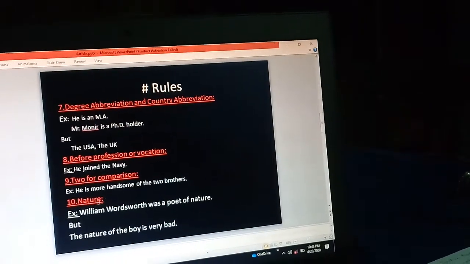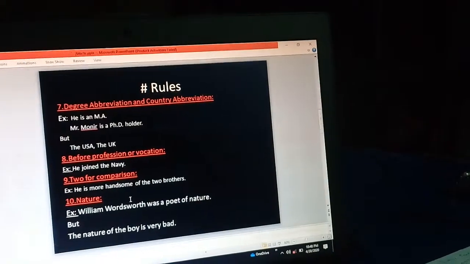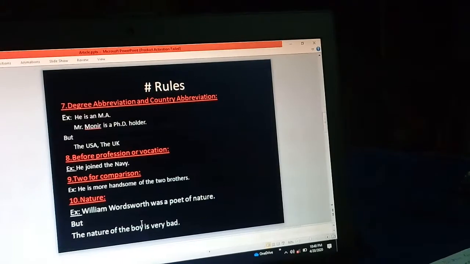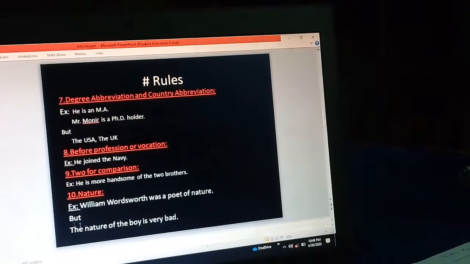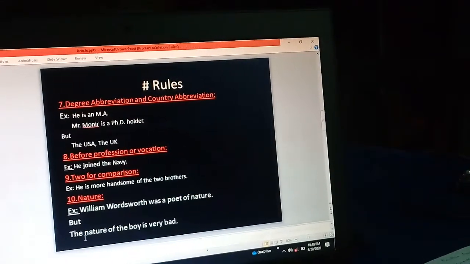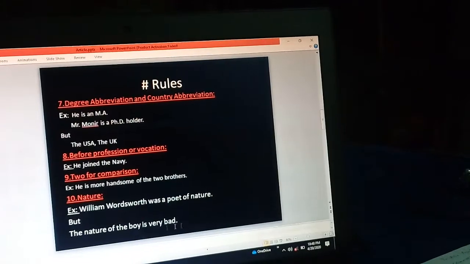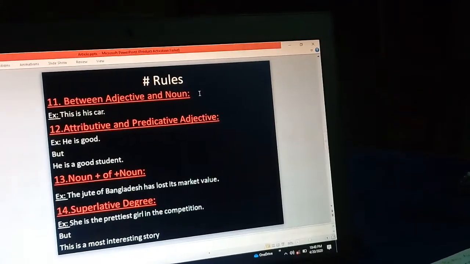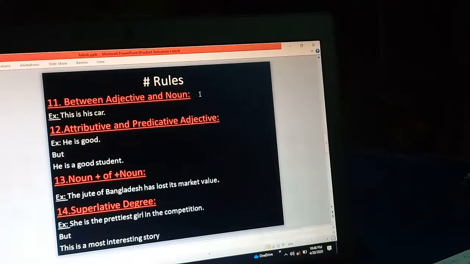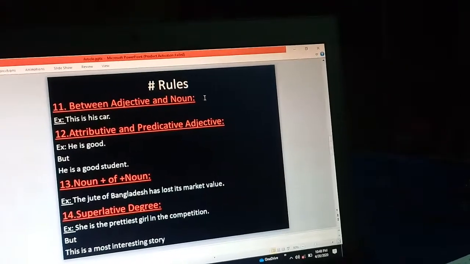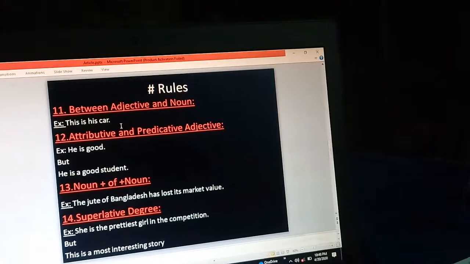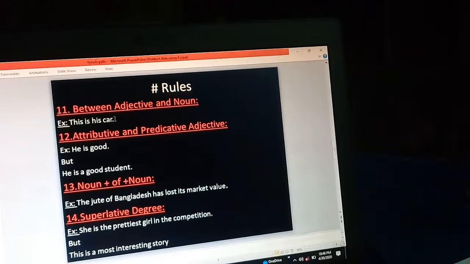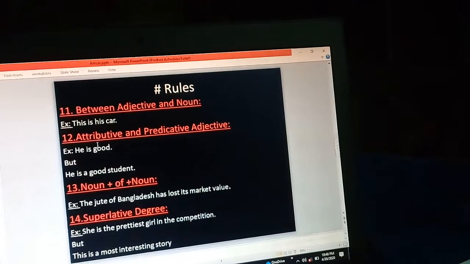But when nature indicates the characteristics of a boy or a man or a girl, then we must use the article before it. For example, the nature of the boy is very bad. Between adjective and noun, there will be no article. This is his car. His is possessive, so it is an adjective, and car is the noun, so there will be no article.